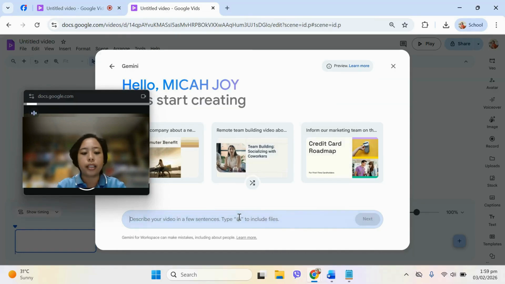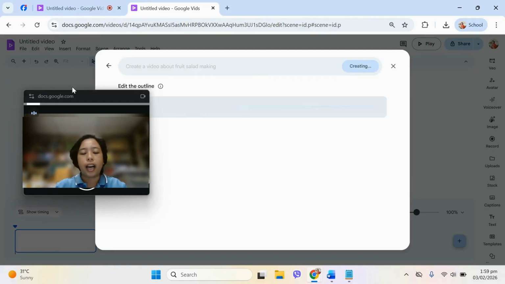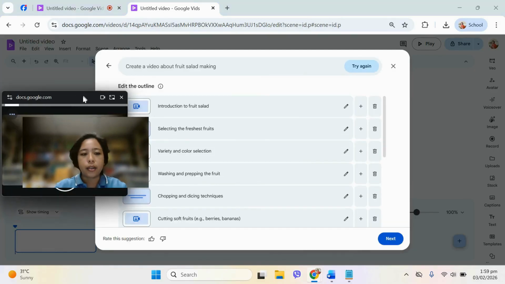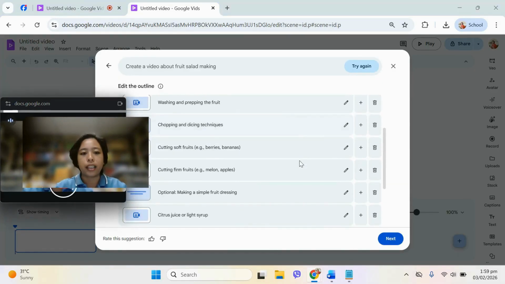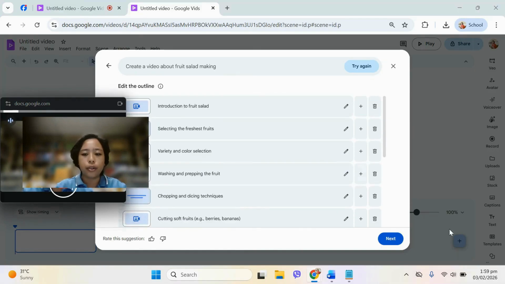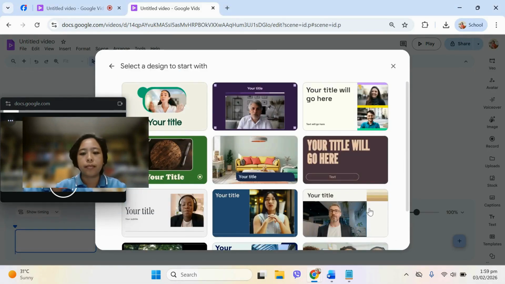Example is create a video about fruit salad making. Then click next. After clicking next, it will show you an outline. If the outline is okay to you, then click next.